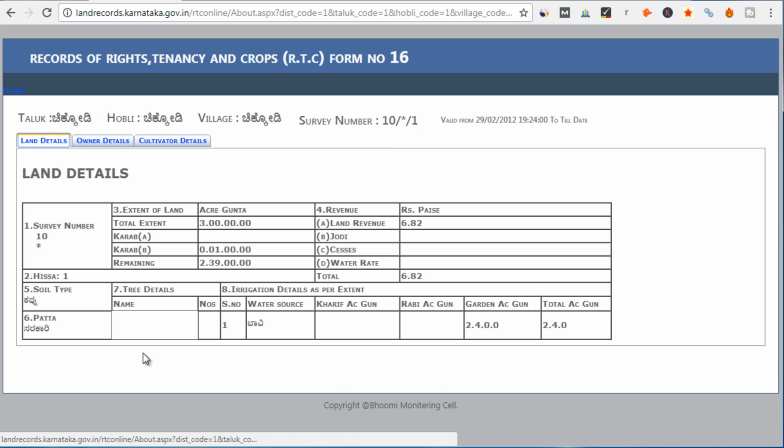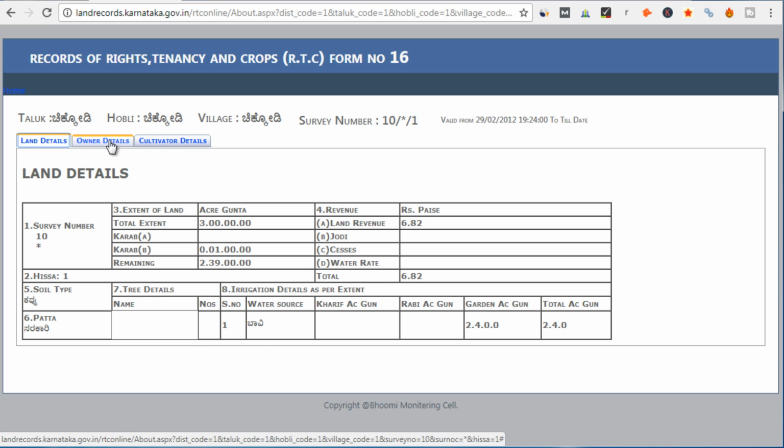So these are the kind of details that will be shown to you, and these are the quick details. If you want quick details, then you can use these options. So you are getting this land details here, right, in this tab. So you can see the overall area of this land in acre and gunthas. So this is your 3 acres and 0 gunthas, right? And then you can also see the soil type here, tree details and the irrigation details also, right?